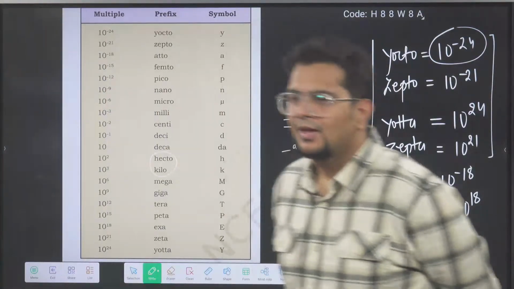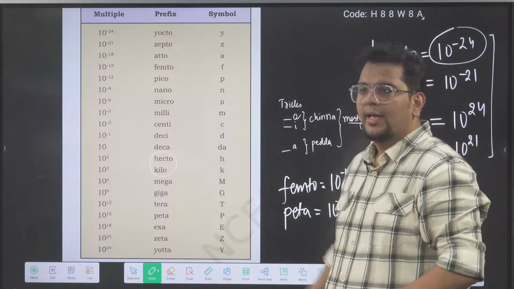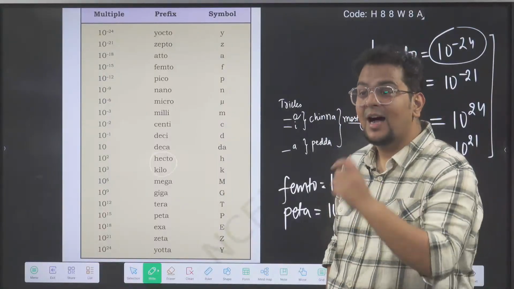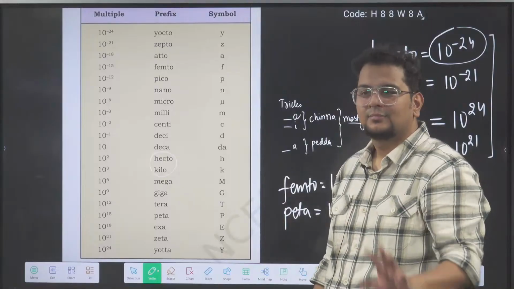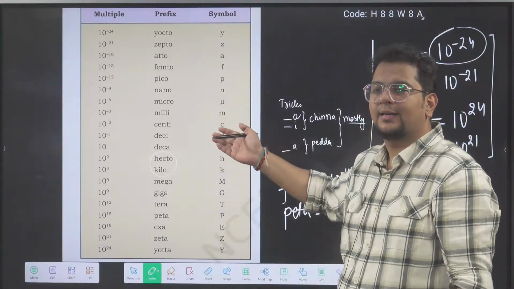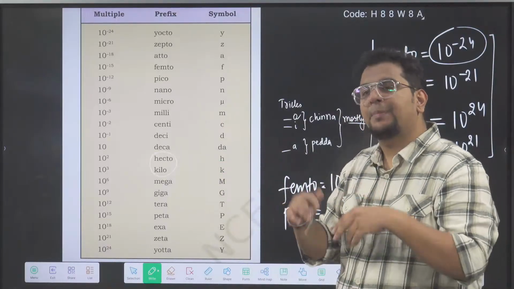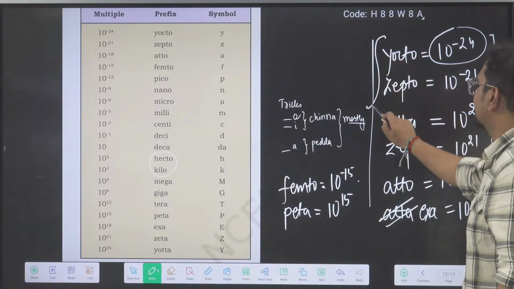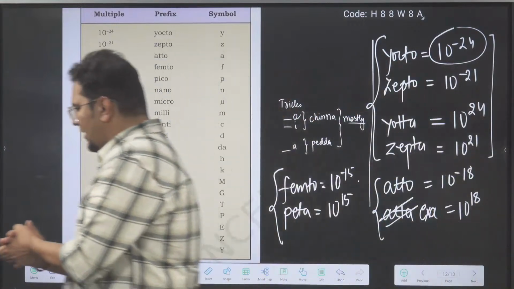That's all. After that, I'm not worried. Why you're not worried? You are the generation who know Mbps, mega, GB, giga, 10 TB hard disk, tera. There I'm not worried. I'm not worried in micro, milli, centi, deci, deca, because that will come in the structure of atom. I'm not worried with picometer, nanometer. Only thing you have to understand today is this, and this. And my job for the day will be completed.